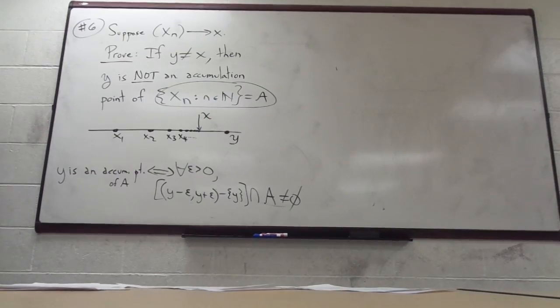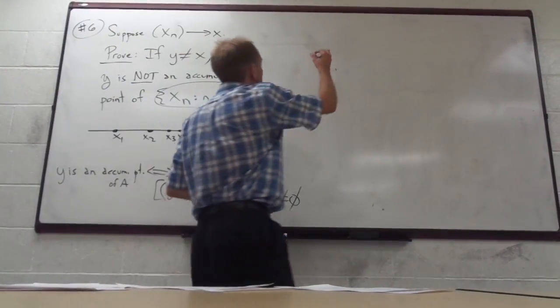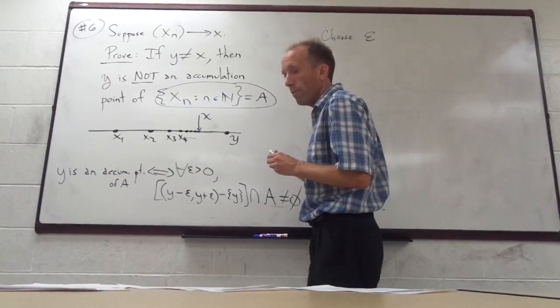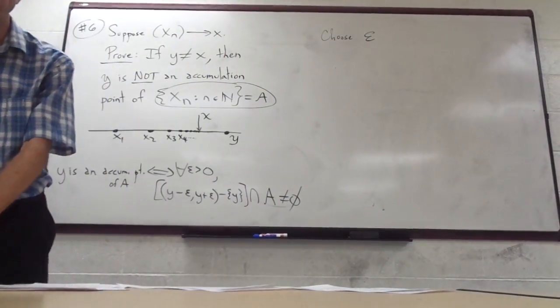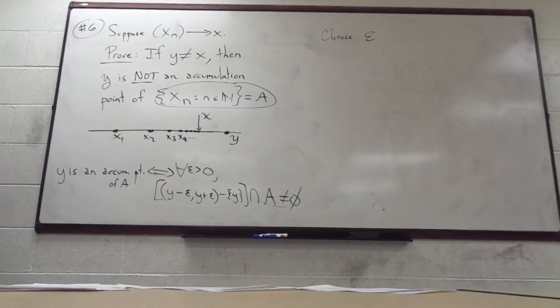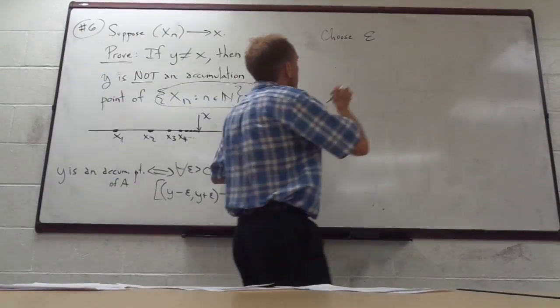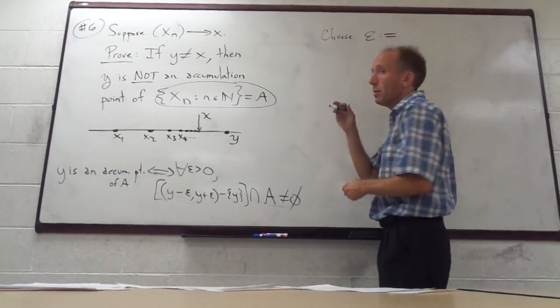So we're going to choose epsilon to be the minimum. We want to find an epsilon that we can choose. Let's figure out what it should be. It will be the minimum of y minus x. When I take a minimum, I'm always taking the minimum of multiple things.